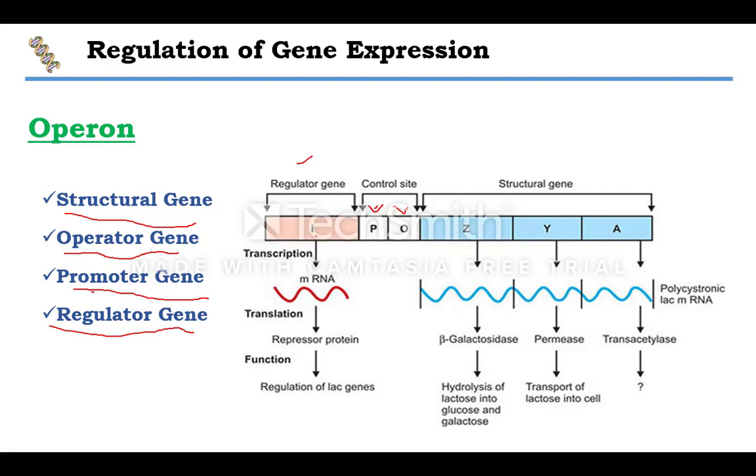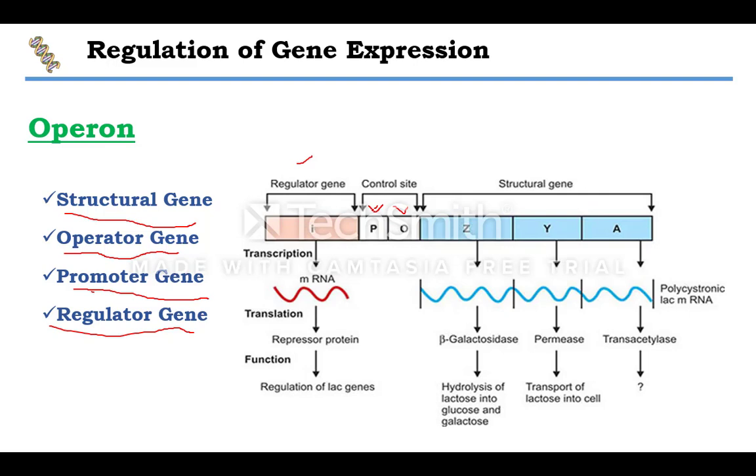It produces a kind of substance, a chemical or protein, that is called the repressor protein. From the name itself, as the name implies, you can guess that this is a kind of protein that is going to suppress or repress the function of something. Here it binds to the operator site, and thereby does not allow the RNA polymerase to move ahead for transcription.